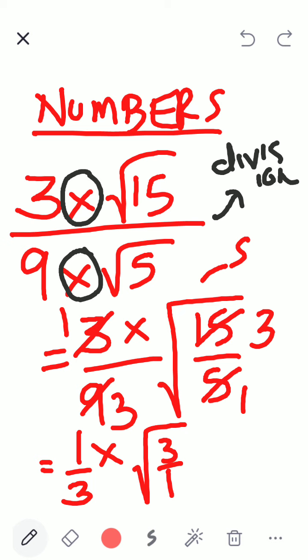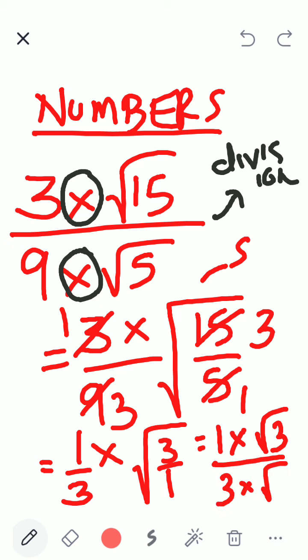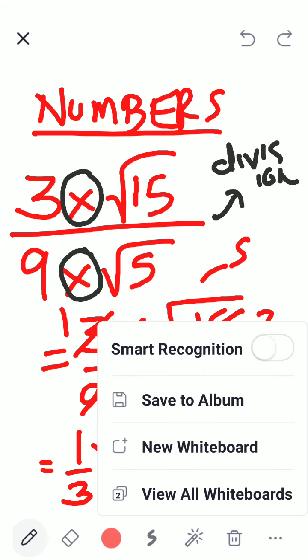Correct? The rule says I can split the house also. Root 3 divided by 3 into root 1. So, no need to write 1. Whenever 1 is there, no need to write. So, my final answer becomes root 3 divided by 3.